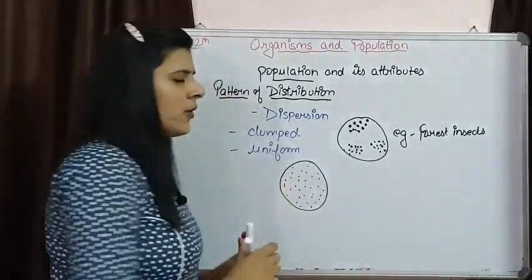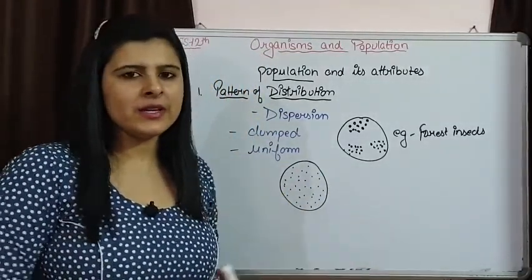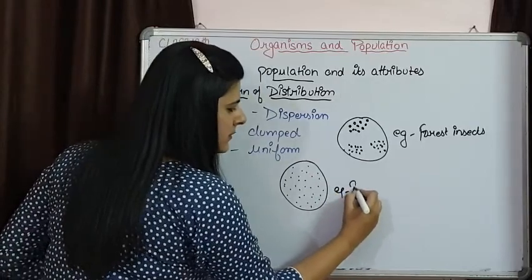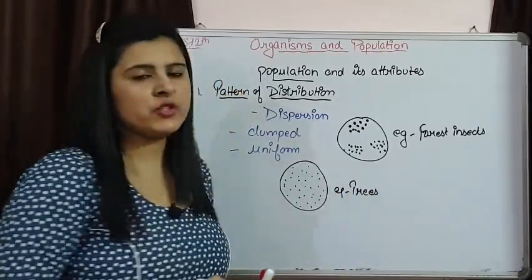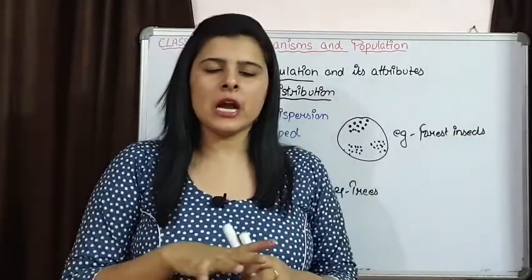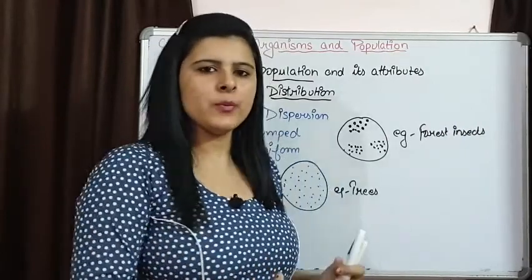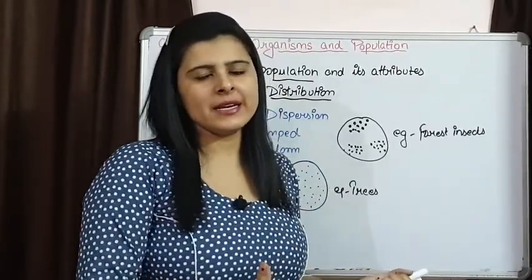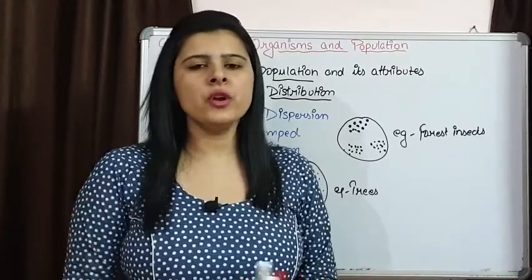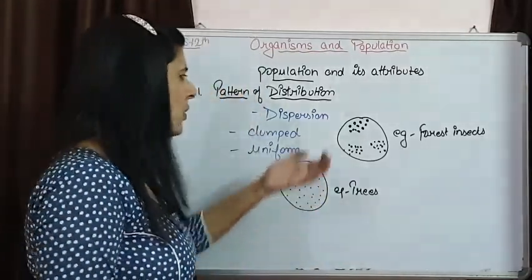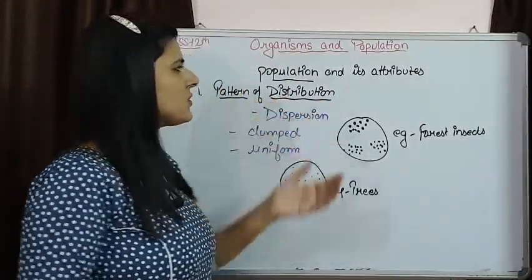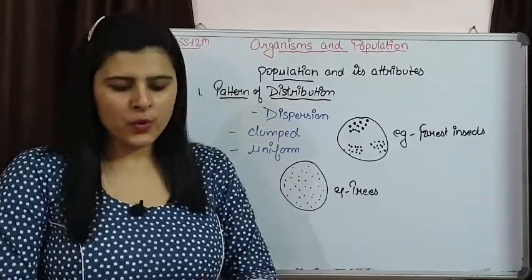In uniform distribution pattern, we can take the example of trees in forests, which are going to be uniformly distributed across the forest, depending upon the light conditions they are getting and the competition for nutrition. So this is how the pattern of distribution is going to vary for different populations.